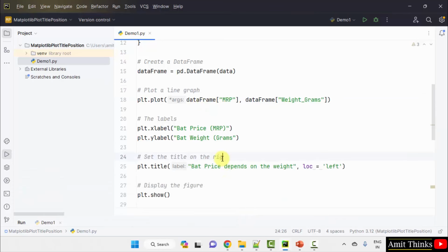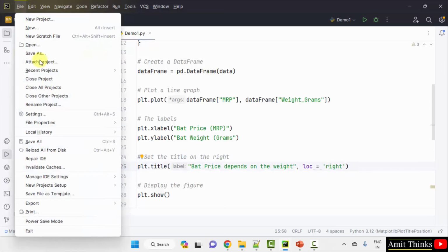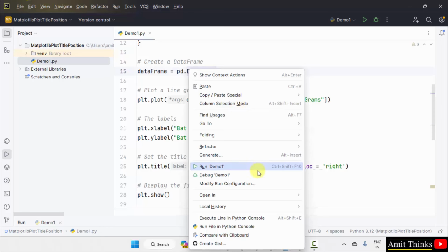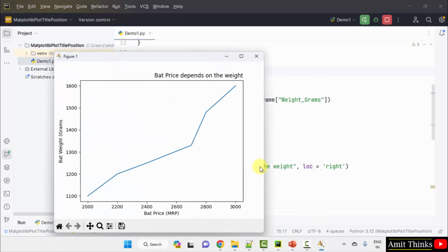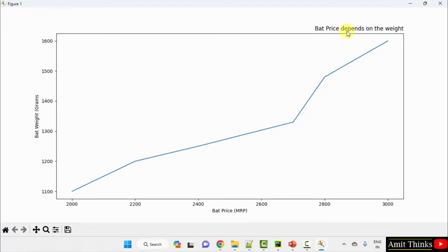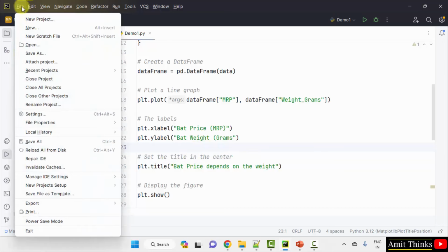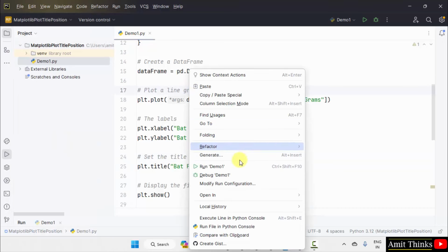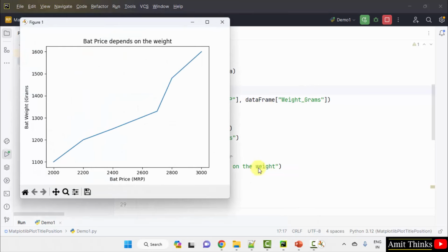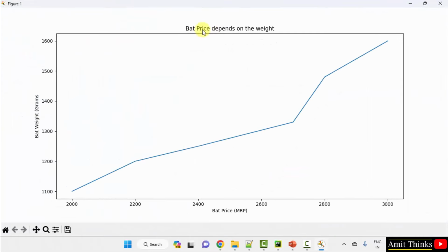Let's say I'll mention on the right. Right click, run. Visible on the right. Now what about the center? For that, first I'll close this and I'll remove them. Now it will be displayed in the center. In the center, right click, run. Here it is, visible in the center.